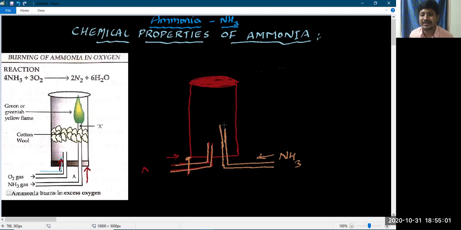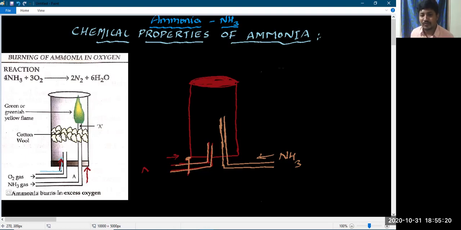When we start igniting, that ammonia will definitely not catch any fire. It will not catch any flame. That concludes that ammonia is a non-combustible gas. You should remember: ammonia gas alone is not combustible.